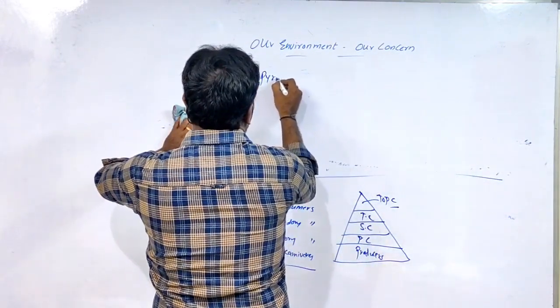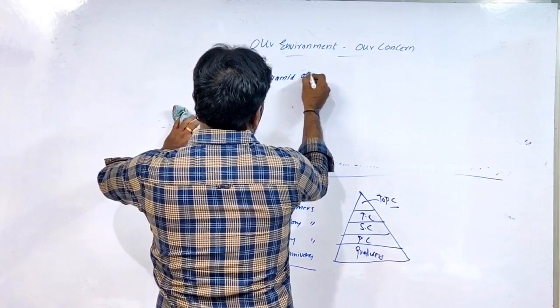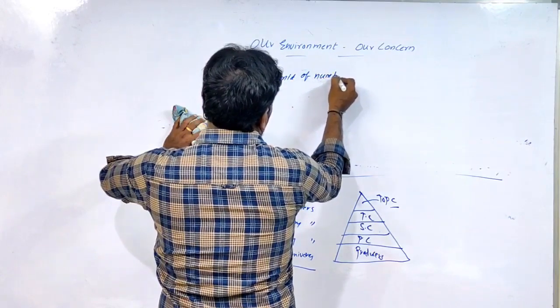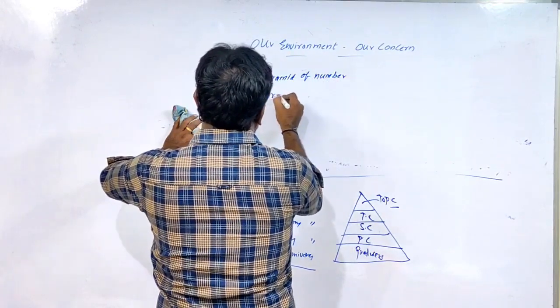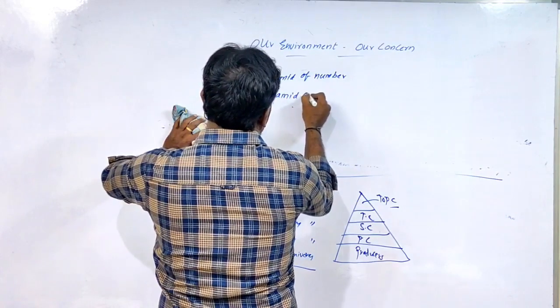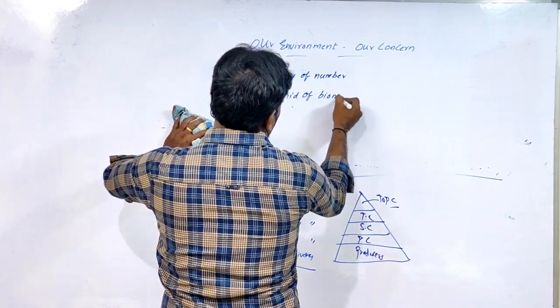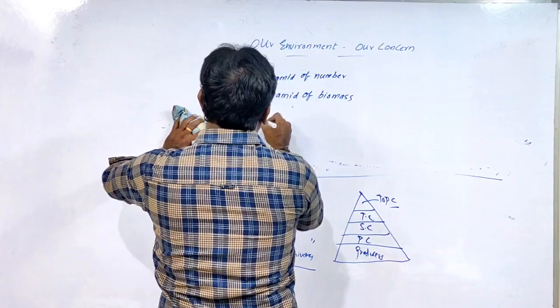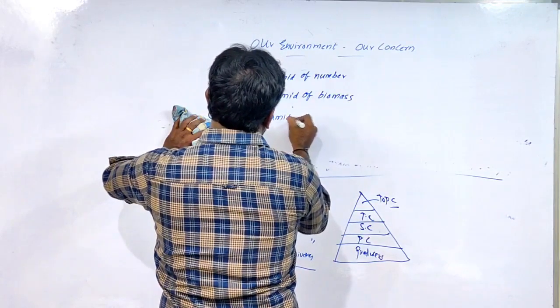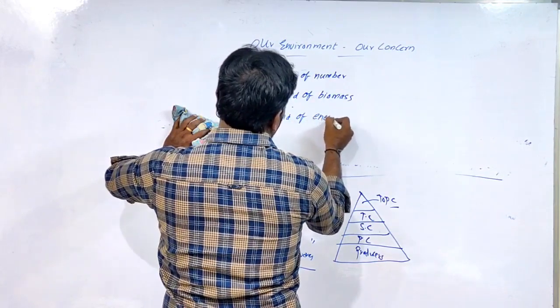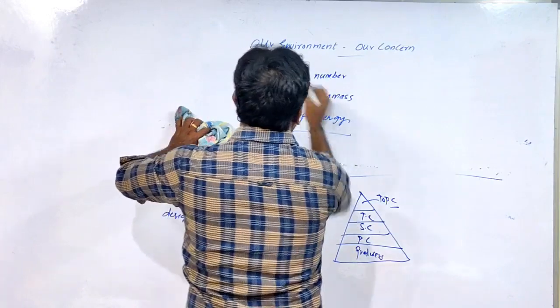Pyramid of numbers, pyramid of biomass, and pyramid of energy. So three types.